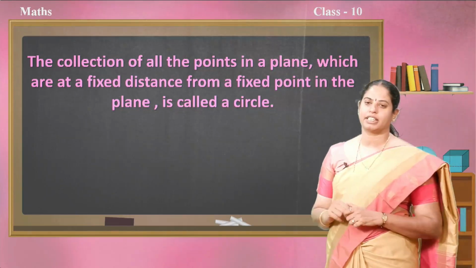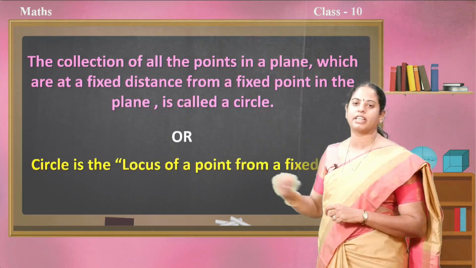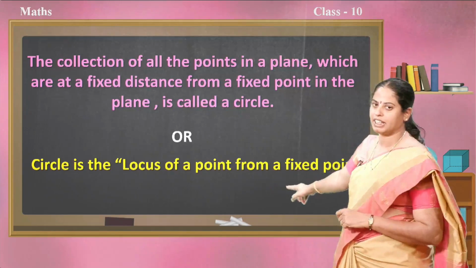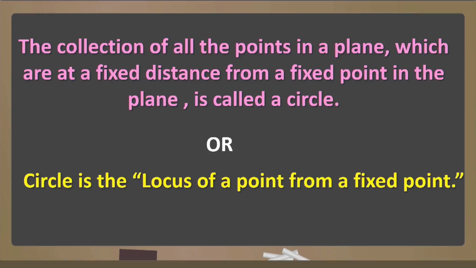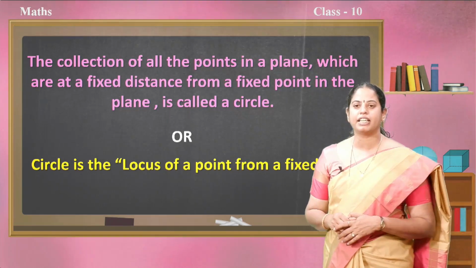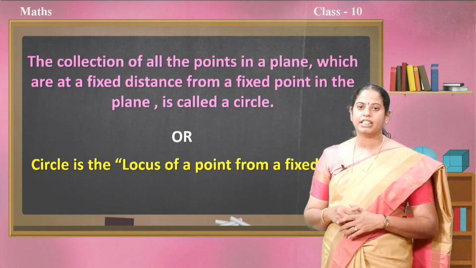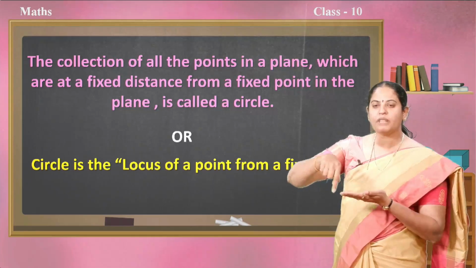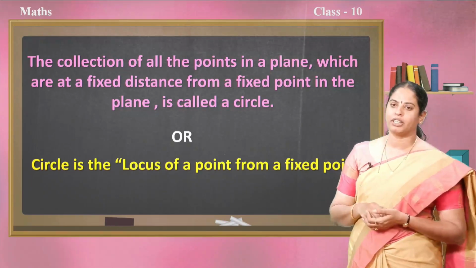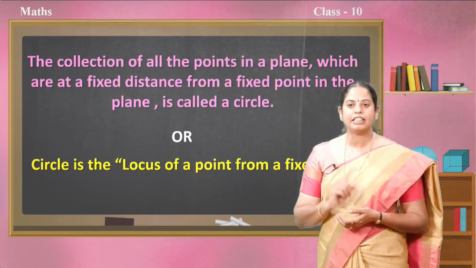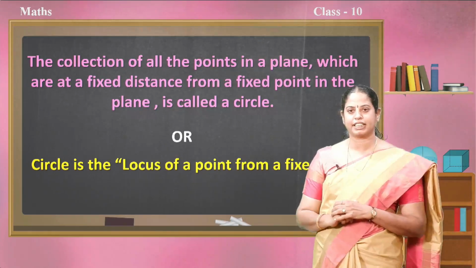Or we can also define the circle like this: a circle is the locus of a point from a fixed point. This you have learnt in the previous standard, but we are just recalling it. It is the path traced by a moving point around a fixed point. Now you are clear with the definition of the circle.